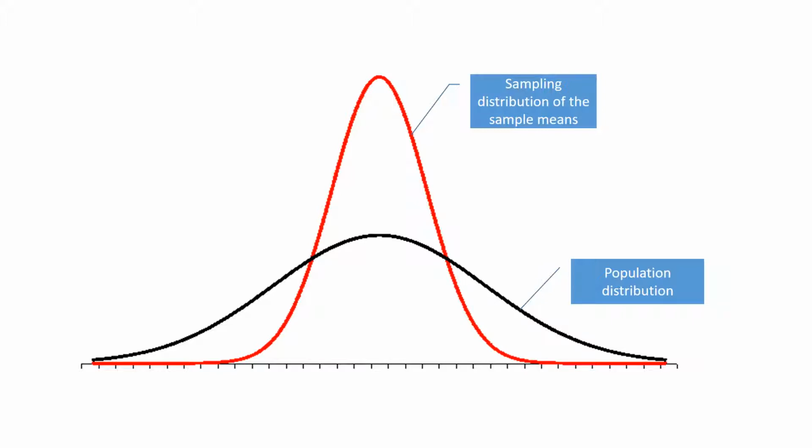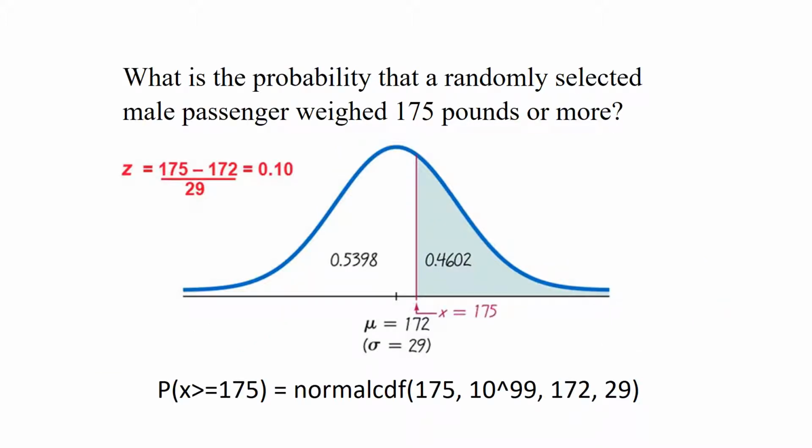So our first question, what is the probability that a randomly selected male passenger weighed 175 pounds or more? So here we have that normal distribution, and we show the mean being there, the little slash mark in the center at 172 pounds, and then we look at all of the area to the right of 175. And we want to know what that area is in this normal distribution because that will tell us the probability that a randomly selected man has a weight of 175 pounds or more.